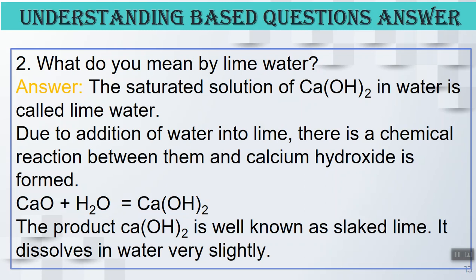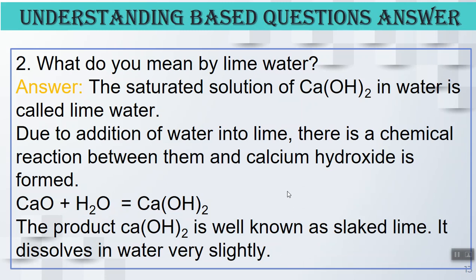Next one, what do you mean by lime water? The saturated solution of calcium hydroxide in water is called lime water. As it is 2 marks, this part is the knowledge part, which means you will get 1 mark for it. Next you have to write the reaction, how it is produced. Due to addition reaction, lime and water combine and produce calcium hydroxide. Its name is also slaked lime. You write that part also.